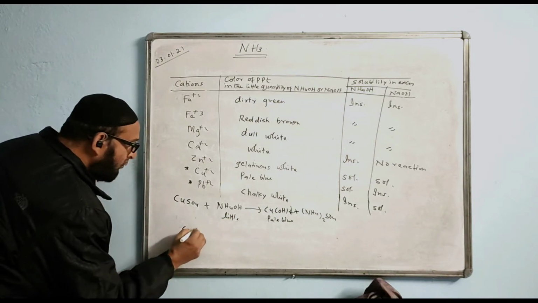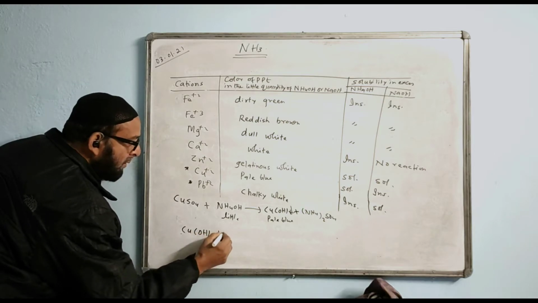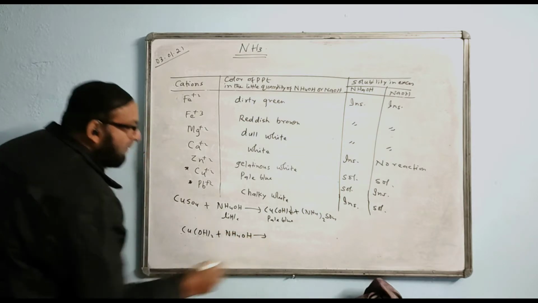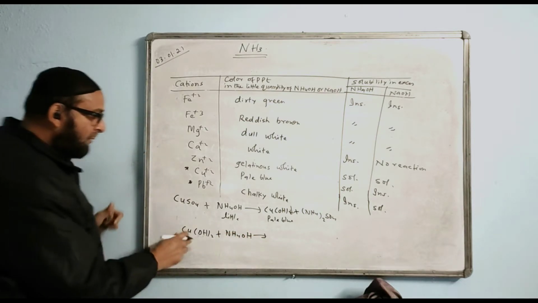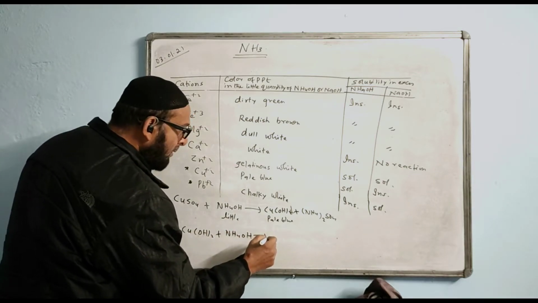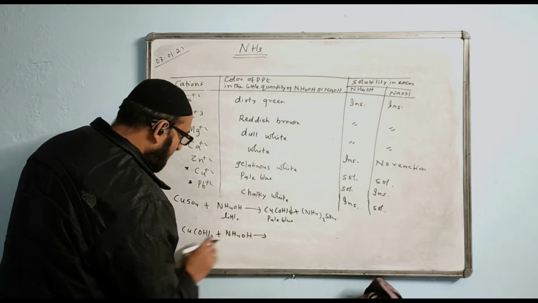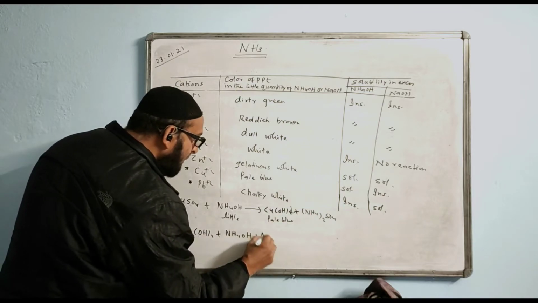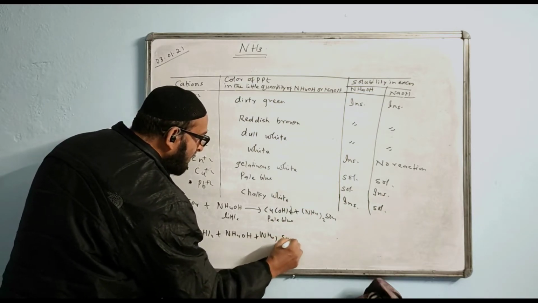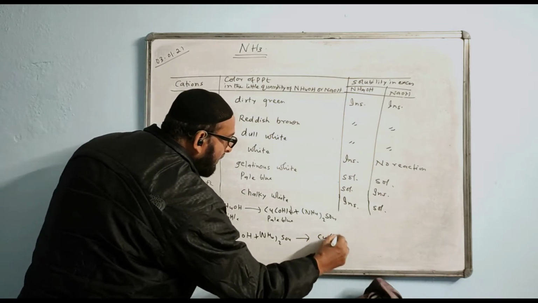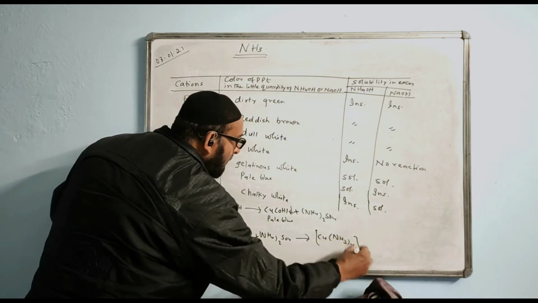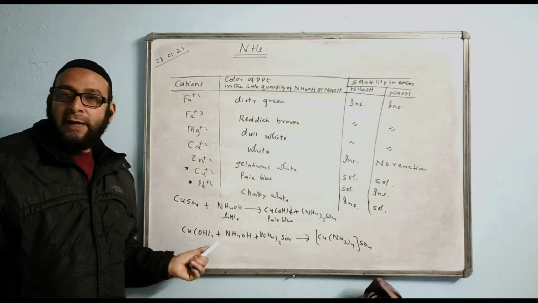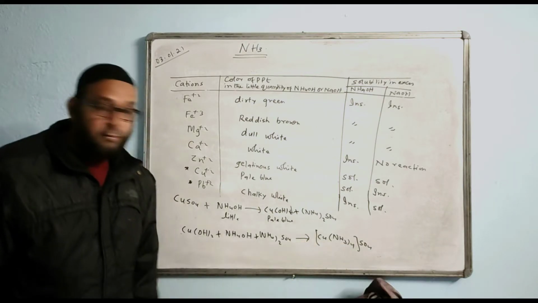That is, we write Cu(OH)2 plus NH4OH. This will give the answer tetraamine copper sulfate. Entire solution, that is (NH4)2SO4, is also there. This will form [Cu(NH3)4]SO4. So this reaction you don't need to write, but the main thing is this compound.